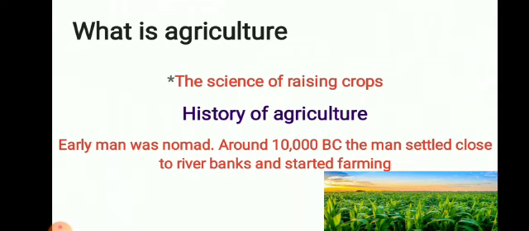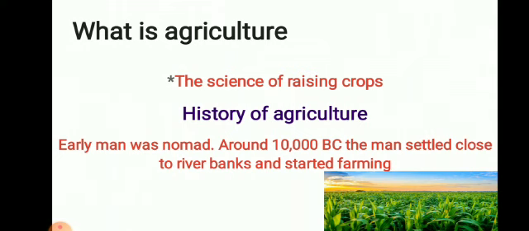Food is the fuel that every human being requires to carry out activities. This food comes from plants and animals. Agriculture, also known as farming, is a science that deals with the production of food by means of growing and harvesting plants as well as animals. Animal farming, like poultry farming, also comes under agriculture.